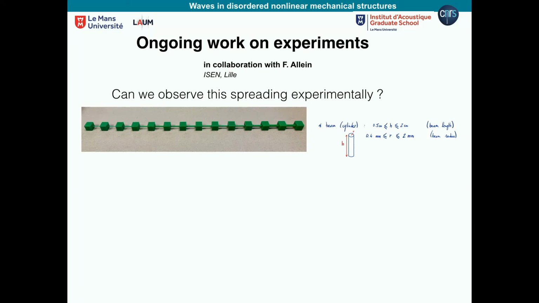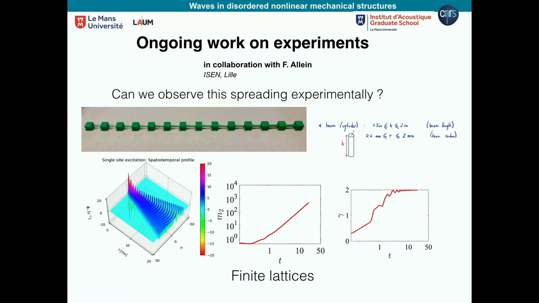And for example here, if I'm not mistaken, the values that can be printed are of the order of 2 millimeters or smaller for the radius of the beam, and you can play with these values to induce disorder on the couplings. And then the role of masses is played by the circuits or something else you can really print. So what is the challenge here?